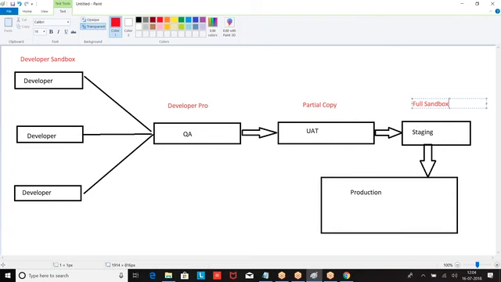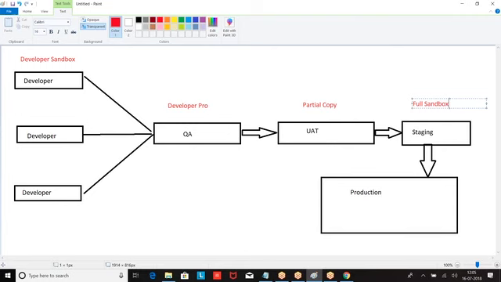Right, boss? So where are the developers working? Developer sandbox or developer pro. Where are the testers working? Partial copy or full copy. What is the difference between the developer environment and the testers environment? The developer environment will have only production's metadata. The testers environment will have production's metadata and data. It may be sample data or complete data. Now, where is the training carried out? Training is generally given on developer pro or partial, mostly partial copy. Okay, next.